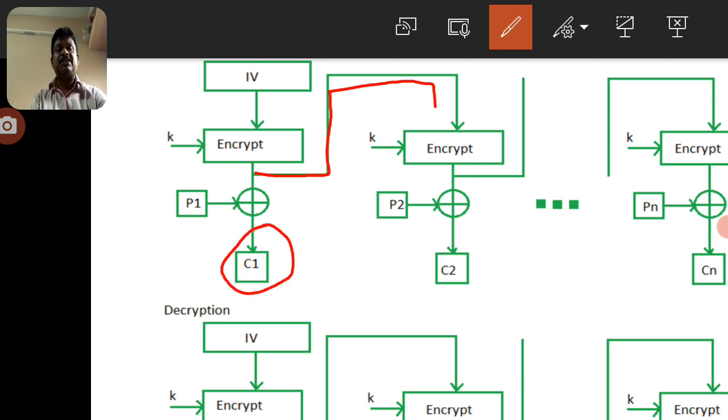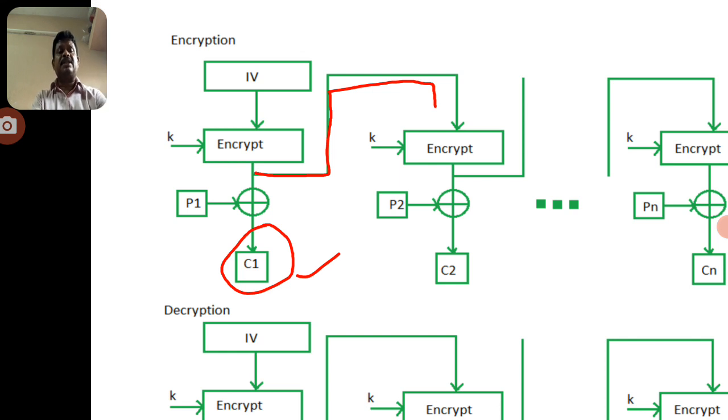This is separate from the C1. So the C1 is derived separately, by exclusive-OR with the given plain text P1. So these two are exclusive-ORed after the encryption data. But here we can submit the next block. So the encryption data is taken as the next block input, and similarly this process will continue until the last block. So the P1 block is separate, P2 block is separate, P3 block is separate. These blocks are exclusive-ORed between the encryption of the IV and the plain text, and finally we can derive the ciphertext C1, and similarly we can derive the ciphertext C2.